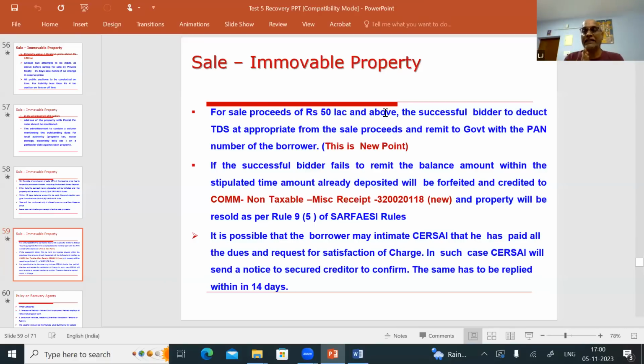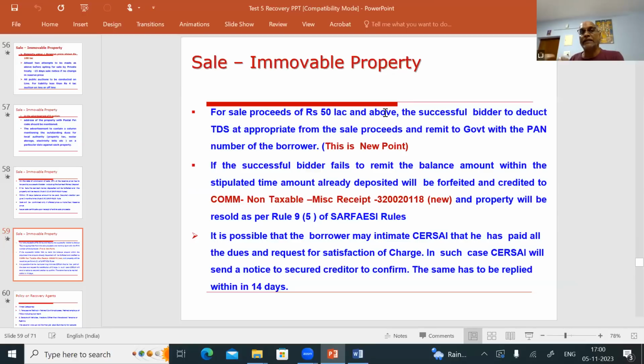He will come with 100 lakhs to you. So he will tell you, sir, 100 lakhs I am giving you. Whatever the appropriate TDS, you have to deduct, balance only you have to take and credit to the loan account. The TDS you have to remit to the government under the borrower's PAN number. Or he may say, the TDS is 1%, I will remit the TDS 1% to the government under the borrower's PAN, balance amount I will give you.